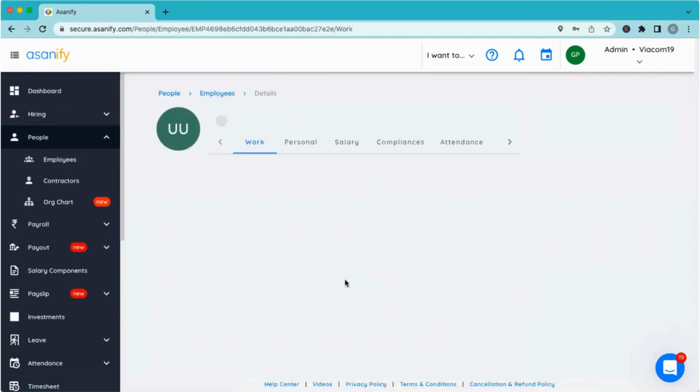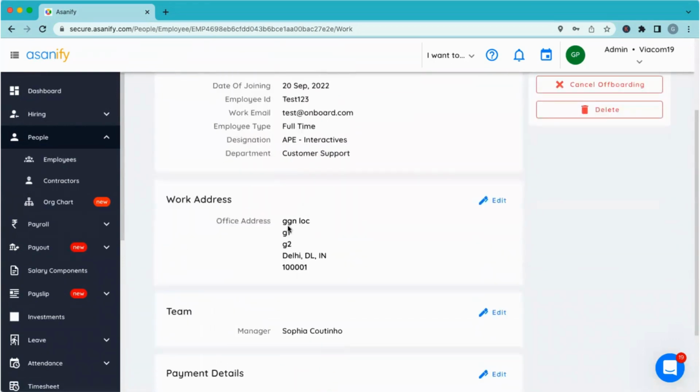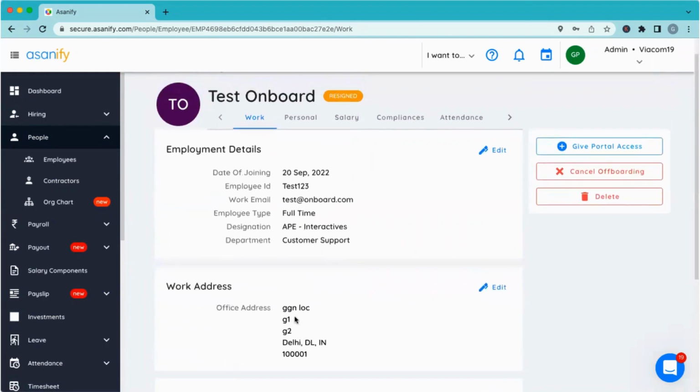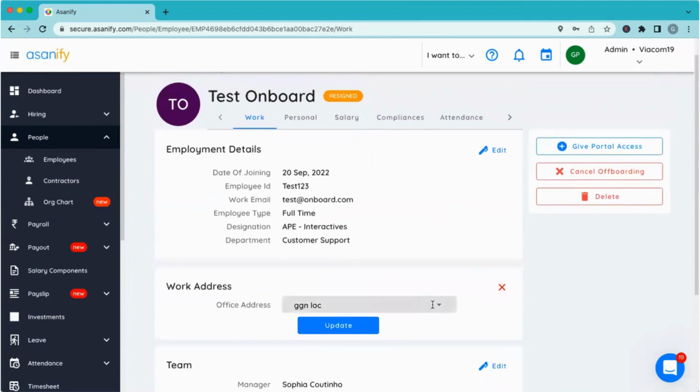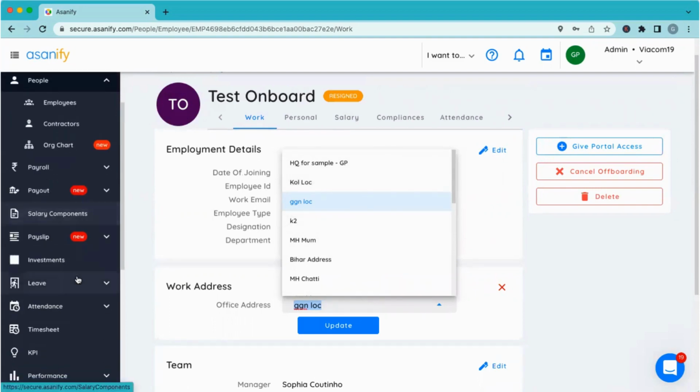So let's say for this particular employee, the Gurgaon location has been assigned. You can edit it and assign any of the office work locations that you have created from here. You can also do a bulk edit or an upload, whichever way you want. But it's important that in case you are creating the geofence, the employees are tagged correctly to the office that you are creating a geofence on. Is that clear?